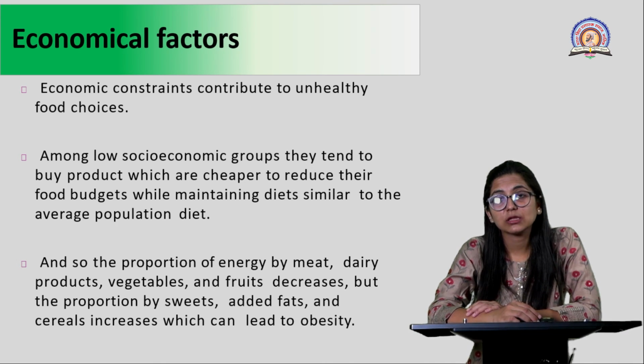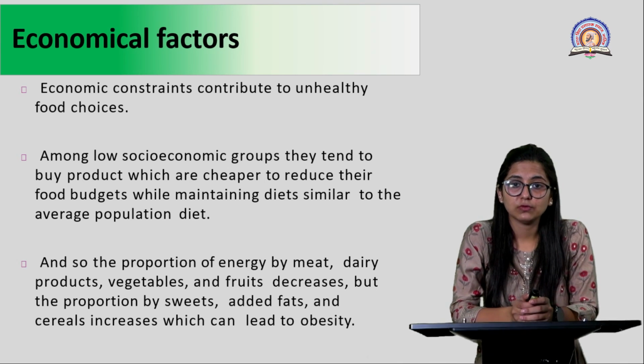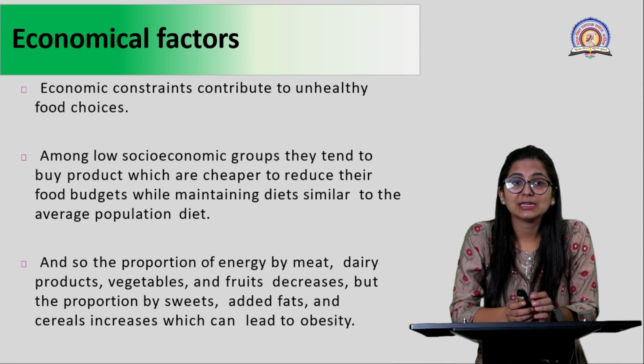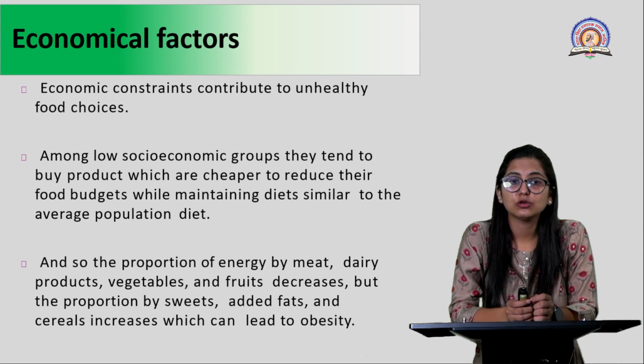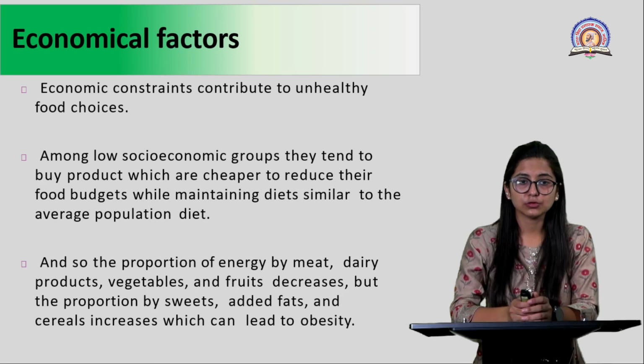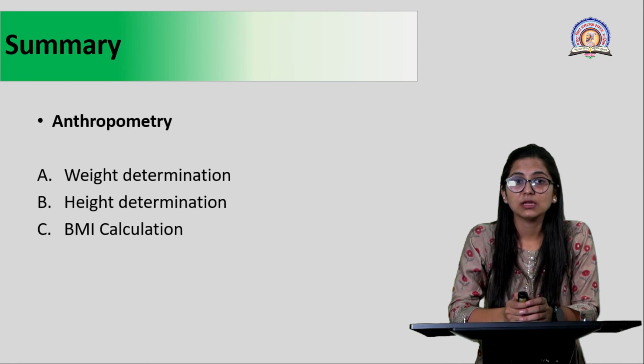But due to this, what are they doing? They are compromising on the quality of the food as well as the quantity of the food. Now they are maintaining diets similar to the average population, but the quality is low, due to which they are not supplied with proper nutrients. And so the proportion of energy from meat, dairy products, vegetables and fruits is decreased. But the proportion of sweets and added fats increases, which can lead to obesity.